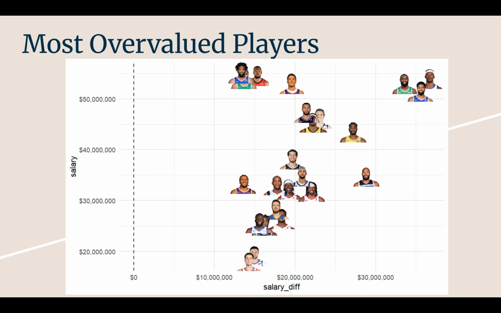This is the most overvalued players. I think this one's probably the most interesting, just kind of seeing what contracts are objectively, quote unquote, worse. Obviously, there's caveats with every single one, but from a statistical perspective, it's cool to see that.